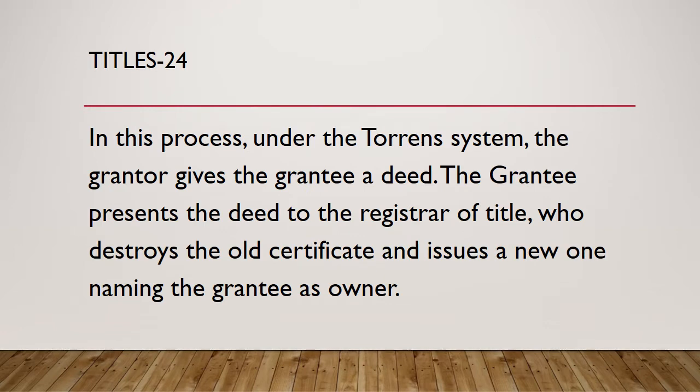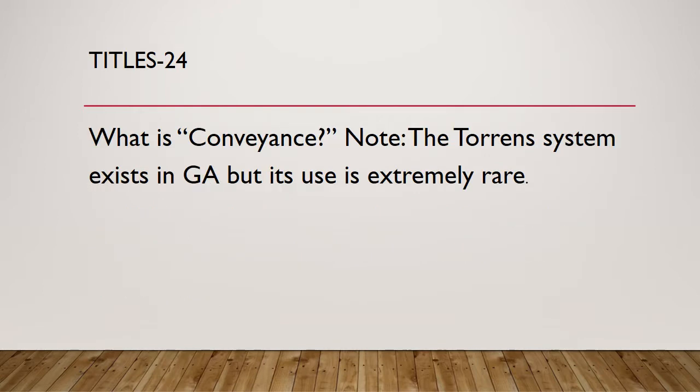Question 24. In this process, under the Torrens system, the grantor gives the grantee a deed. The grantee presents the deed to the Registrar of Title, who destroys the old certificate and issues a new one, naming the grantee as the owner. What is conveyance? Note, the Torrens system exists in Georgia, but its use is extremely rare.